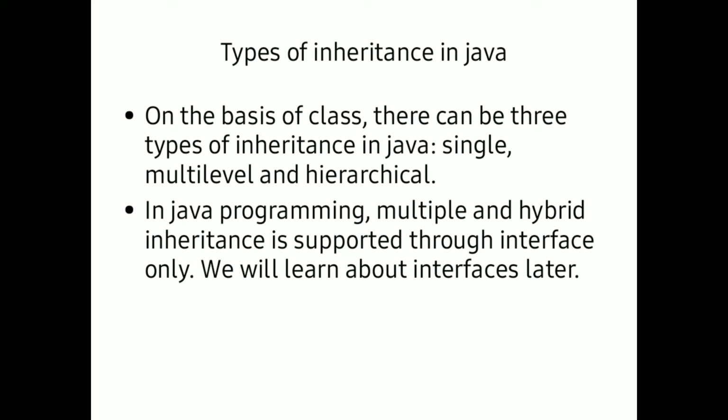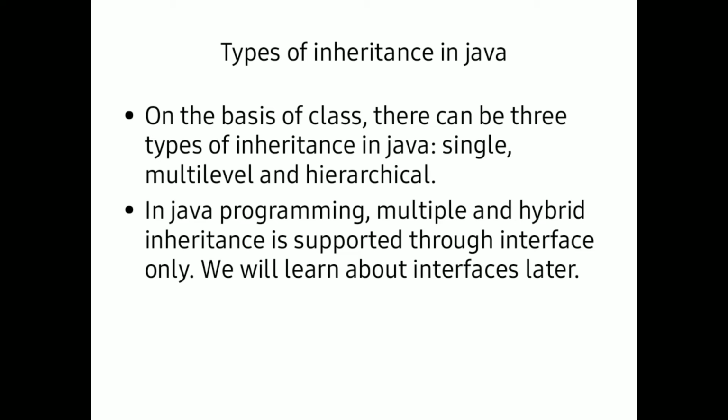How many types of inheritances are there? From getting the properties from a parent class to a child class, or from superclass to subclasses, we have different types of getting the properties. On the basis of the class, there can be three types of inheritances in Java: single inheritance, multi-level inheritance, and hierarchical inheritance. Basically, inheritances are of five types: single inheritance, multi-level inheritance, multiple inheritance, hierarchical inheritance, and hybrid inheritance.